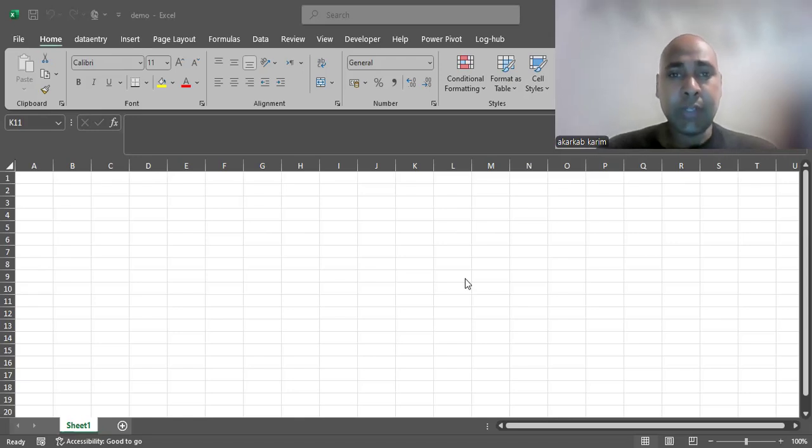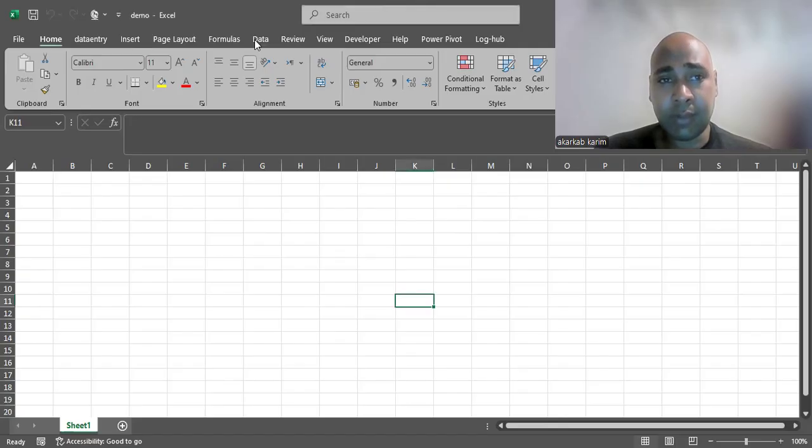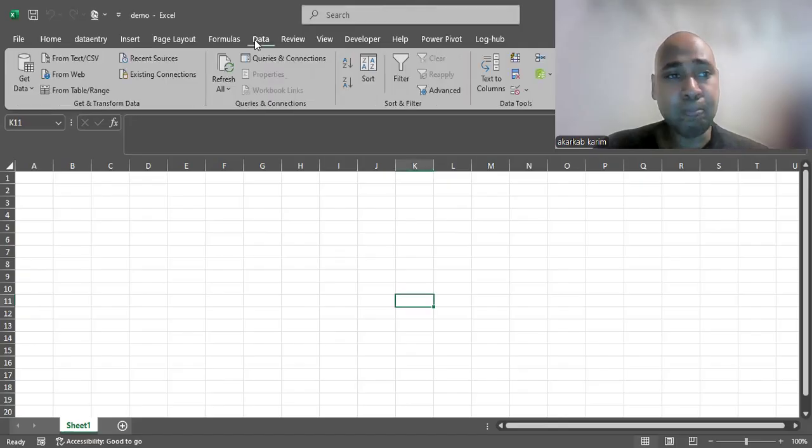Well, here as we see in this Excel sheet, in this ribbon, we have this Data tab. To import data from some sources, we have this ability on the left part of this ribbon when we click on Data.